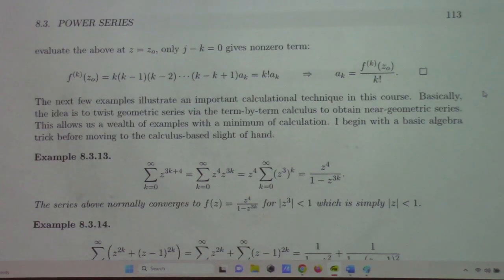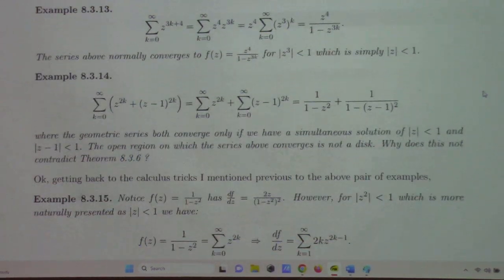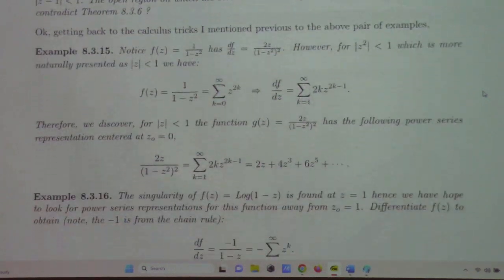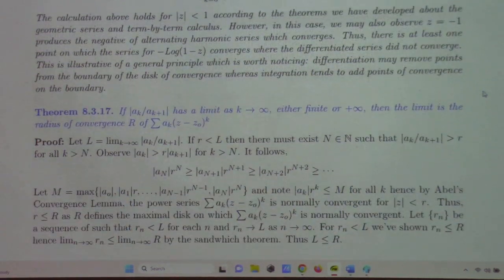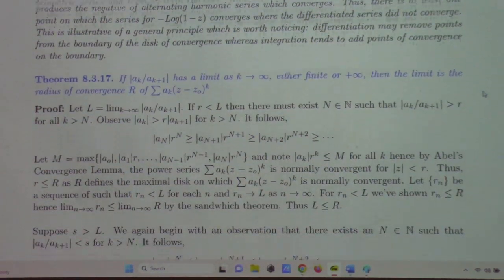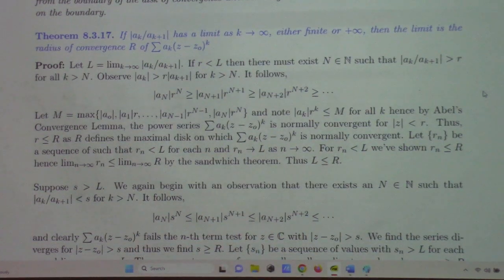So here's some term by term calculus in power series, but we can talk more about that. We will talk much more about power series computation probably next time. This right here we have talked about before. If a sub k over a sub k plus 1 has a limit, either finite or infinity, then the limit is the radius of convergence.